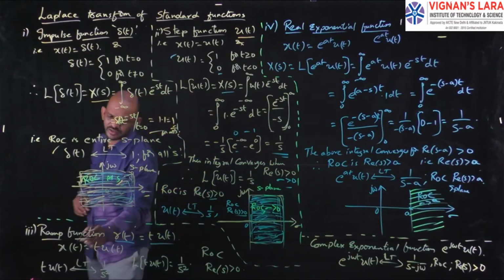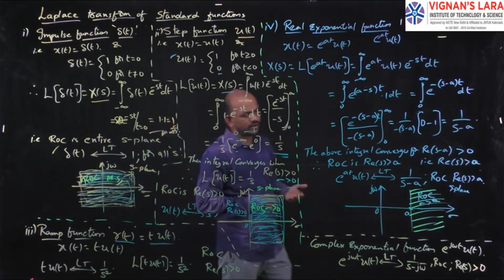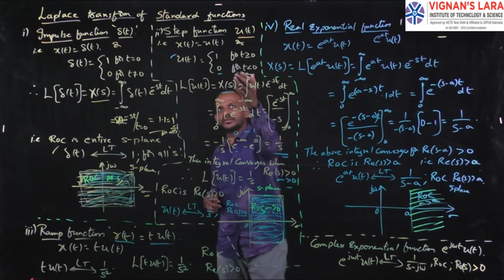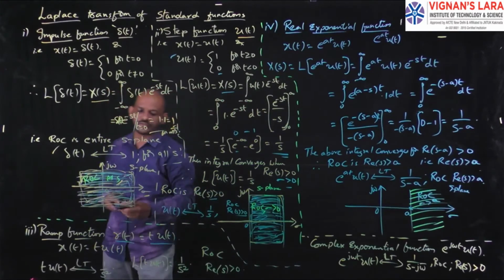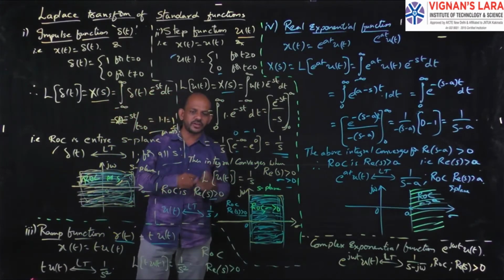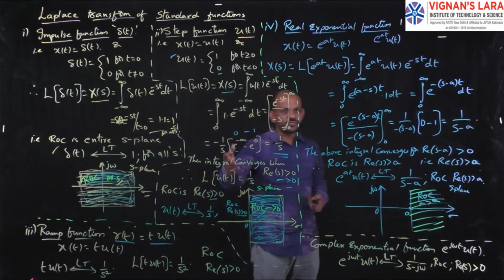So you can consider x of t equal to r of t also. So you can directly use r of t. Already I explained the step function, hence I have written r of t in terms of u of t. So x of t equals t into u of t. In place of r of t I have written t into u of t. So find out the Laplace transform for that function.